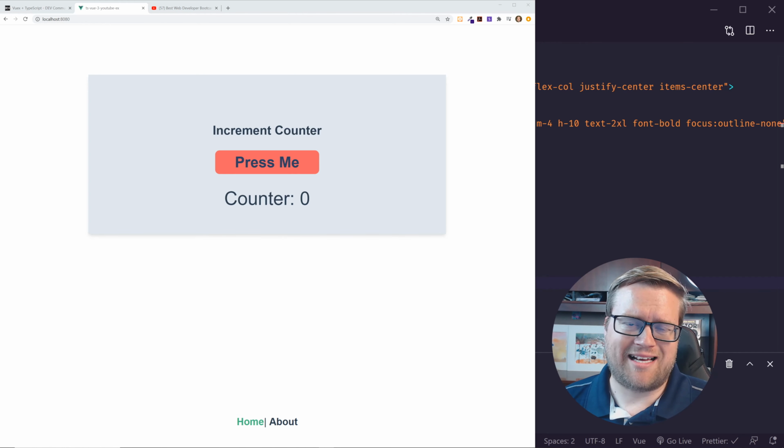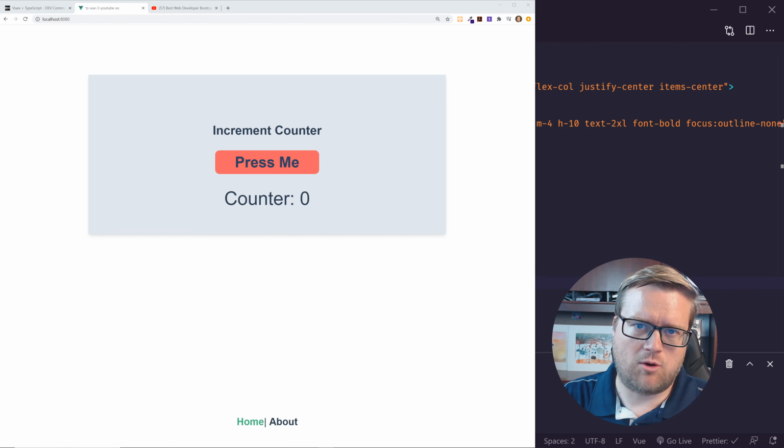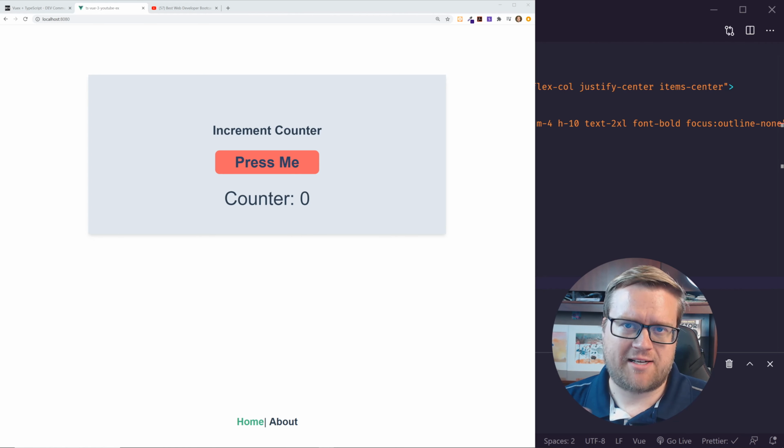Also, I'll include a link in the description below to the GitHub repository. I created a branch called Vuex and a master branch. The master branch is the before and the Vuex is after, if you guys kind of want to see how that changes.